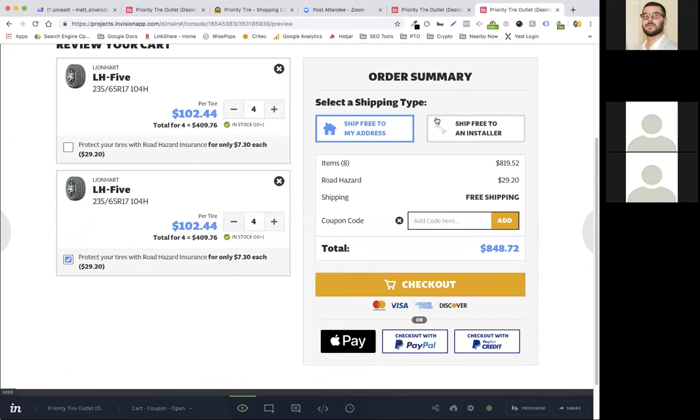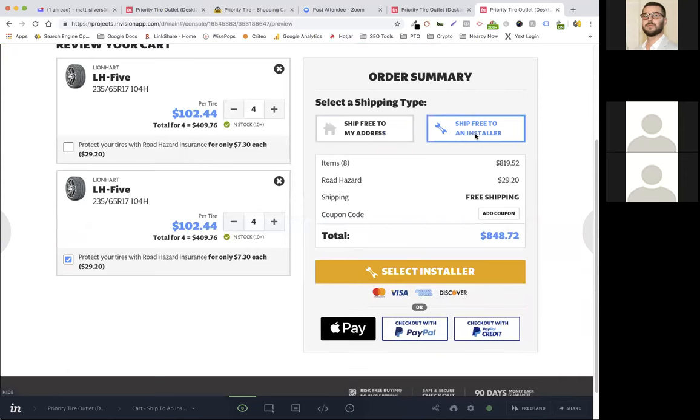We're giving the customer the ability to do the standard thing, which is just ship it to my house, or they can ship to an installer. We are building an entire installer network, just like Tire Rack does. This goes outside of what you're working on, but I'll show it to you so you know what's happening.